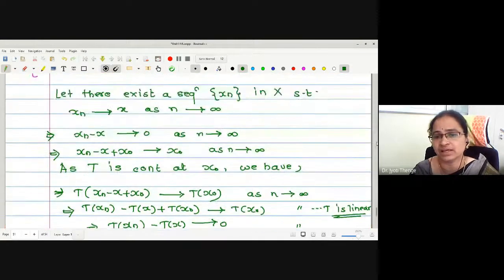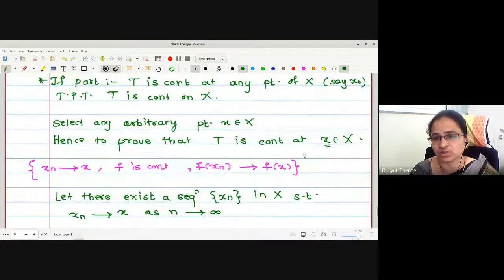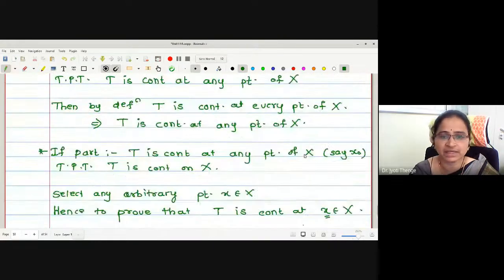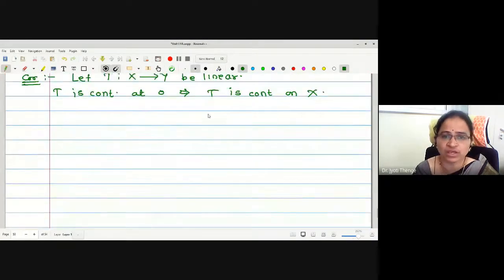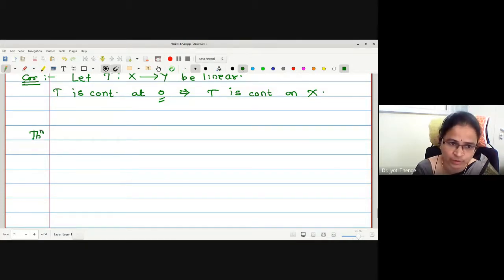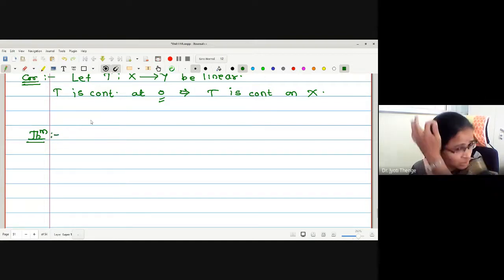By taking linearity at a fixed point x naught, we have proved T is continuous on X. Now take this point x naught to be origin. Hence the proof for this corollary. We were not going to prove this corollary, it is a little bit obvious. Let me go for another property.